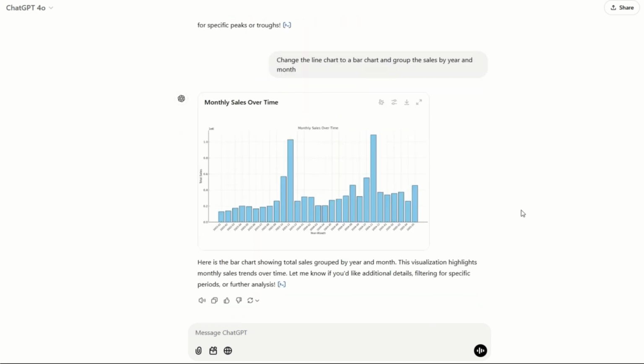And very quickly it has come up with this. Now you can see here, it's a little bit hard to read, but you can zoom in. You can see we've got big spikes here and here. Now these spikes correspond to November of 2003 and November of 2004. So that's telling me that there's a bit of seasonality with these sales. So as a business, we're probably making a lot of our sales just before Christmas. So it's likely a lot of our products are being bought for that festive season. So that's something that would be interesting.